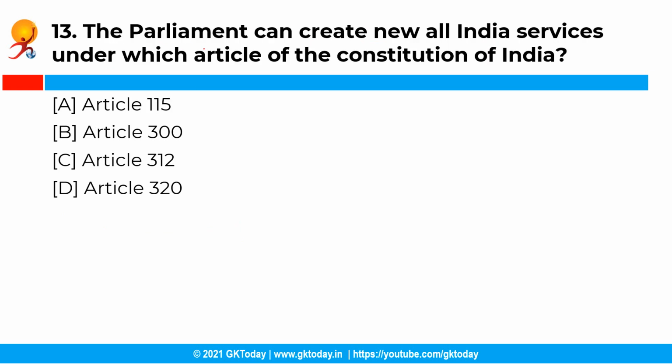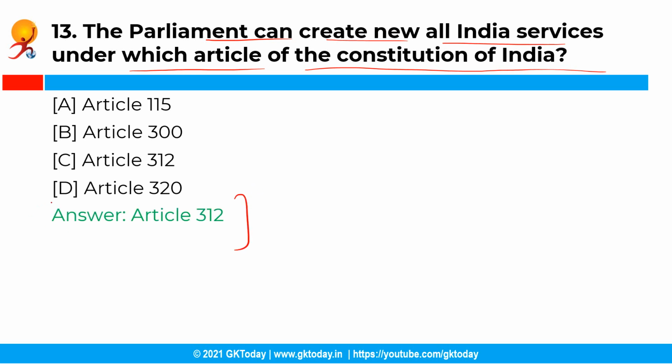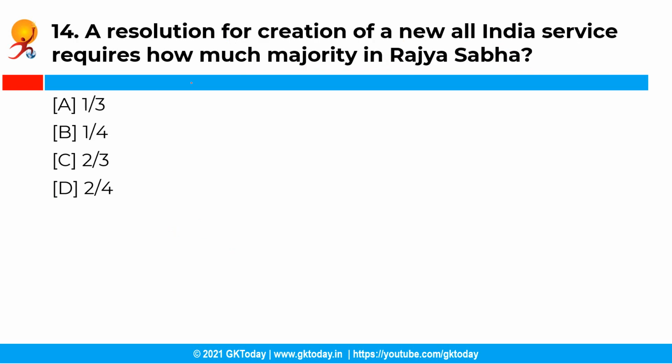Now the next question is, the Parliament can create new All India services under which article of the Constitution of India? So you have the following options and the correct answer is option C, that is Article 312. So under Article 312, the Parliament of India can create new All India services including an All India Judicial Service if the Rajya Sabha, the upper house, passes a resolution declaring that it is necessary or expedient in the national interest to do so. Moving ahead with the next question.